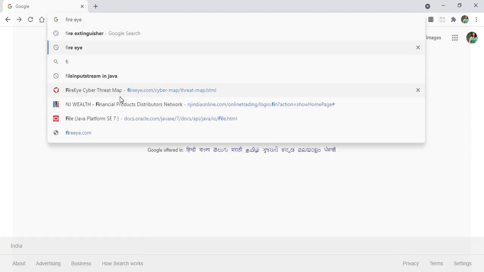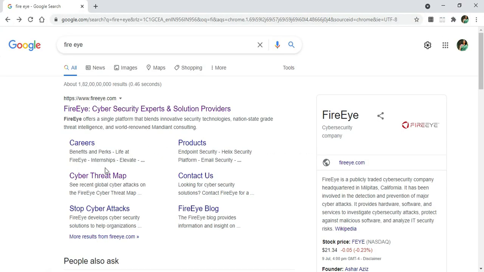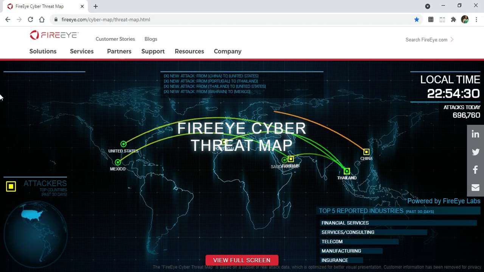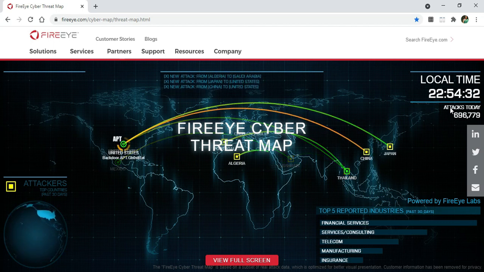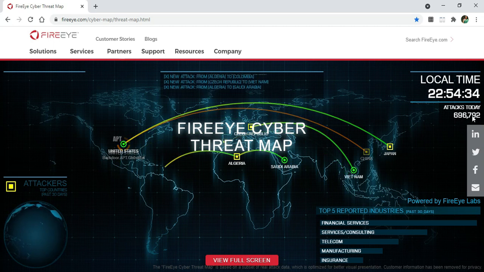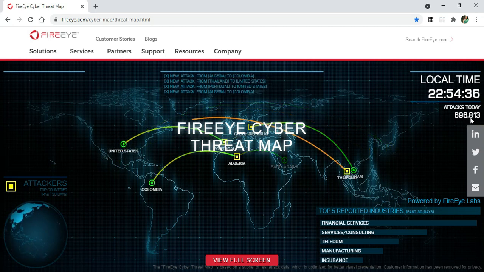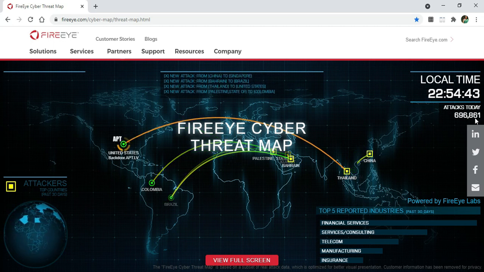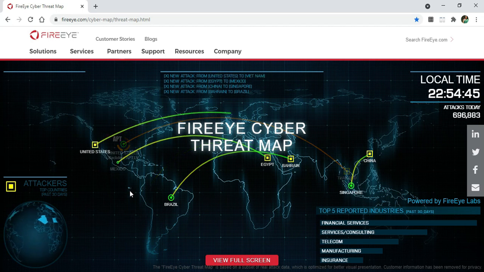On the browser, just type FAR-I. Then you can click on this cyber threat map. Okay, now you can see my screen here. It is showing me the time and the number of attacks which have happened today. And can you see how these attacks are increasing? 831, 842, 854, every second so many attacks are happening.